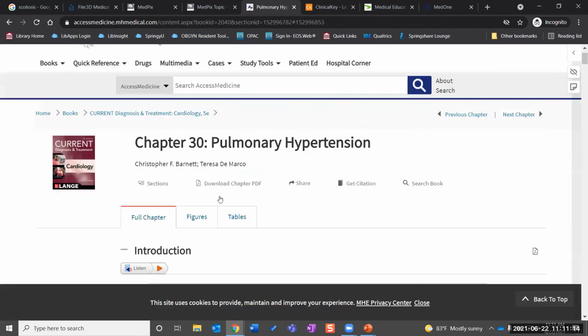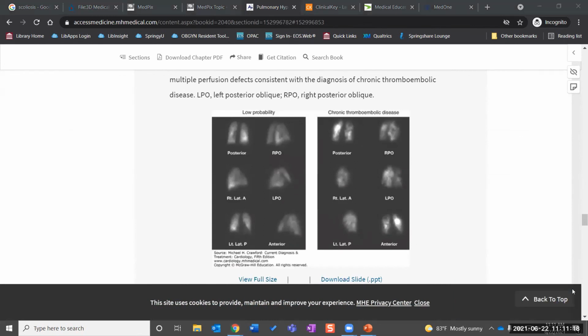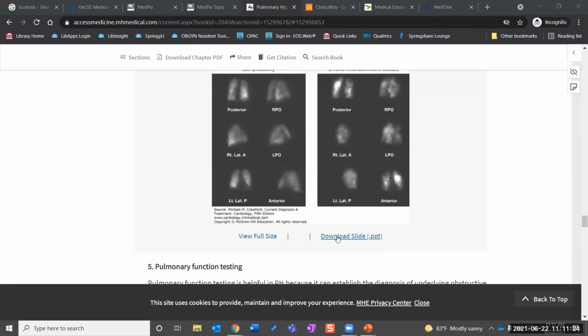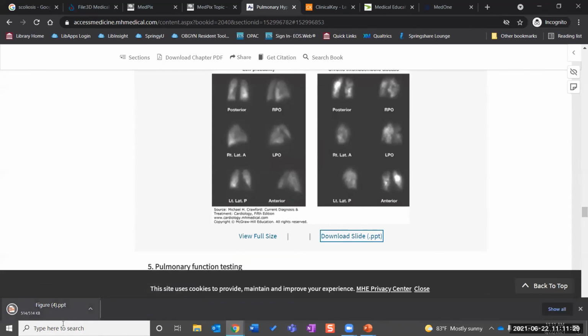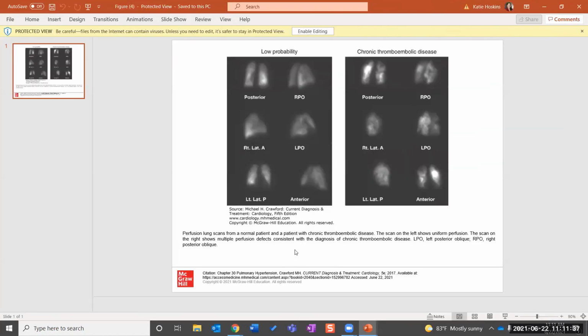Then when you get over here, it takes you down to that, and it's a pretty high quality image. Sorry about that, I thought I had closed out of that. You can view the full image, but what you really want to do is go to download slide, and then it will start to download. Then when you have it, it will have all of the information from the source with it. It's not formatted in a citation, but at least you have all the information that is there.